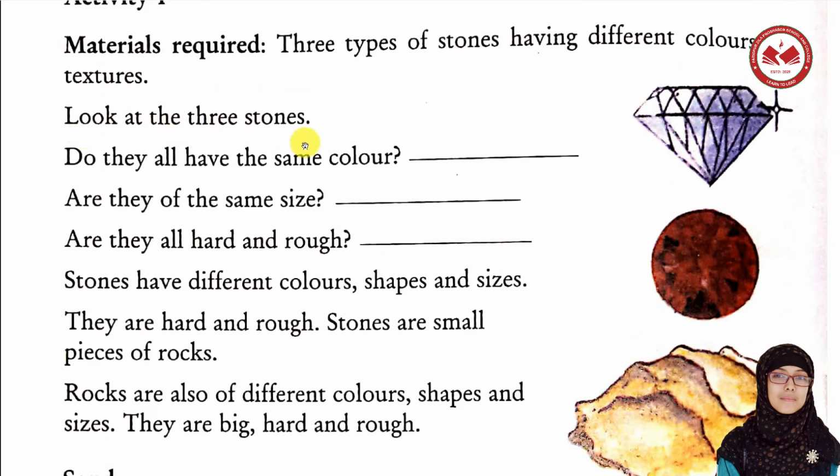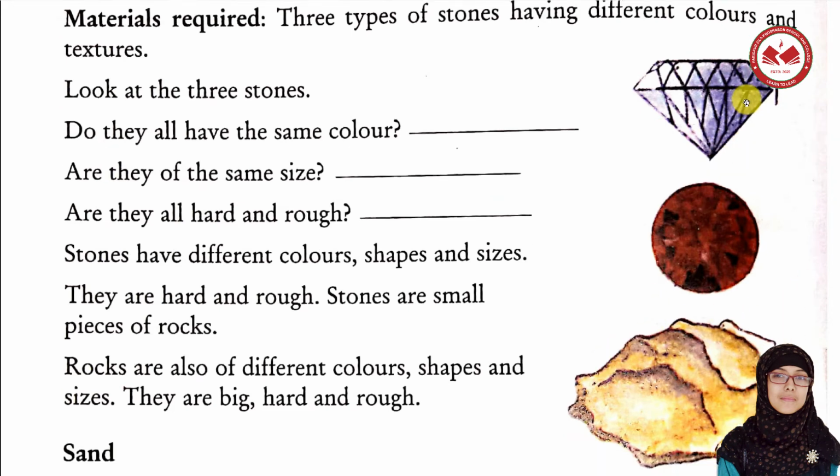So look at these 3 stones. এই বইতে 3 ধরনের পাথর কালেক্ট করা হয়েছে, দেখতেই পাচ্ছি এই যে. On the right side we can see 3 types of stones. Do they all have same color? তাহলে এখানে তোমাকে আস্ক করা হয়েছে যে এই 3টি পাথরে কি সেম কালারের? The answer is no. They are of different colors and different size. Are they of the same size? No, they don't have the same size, right?